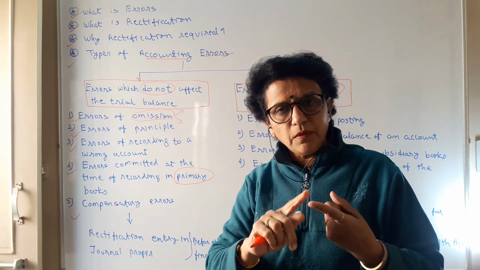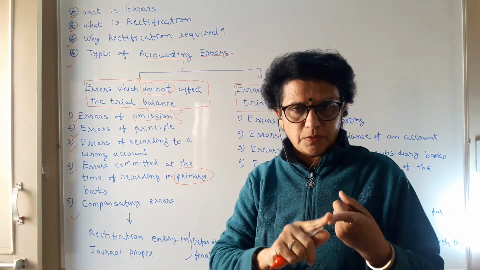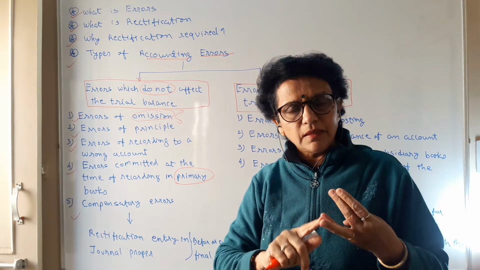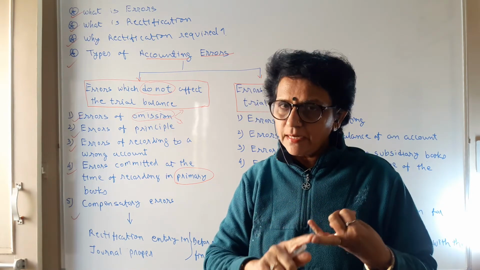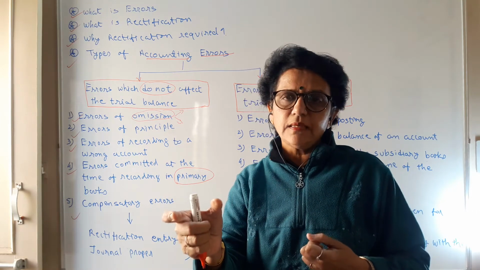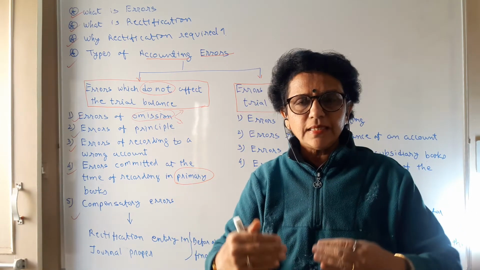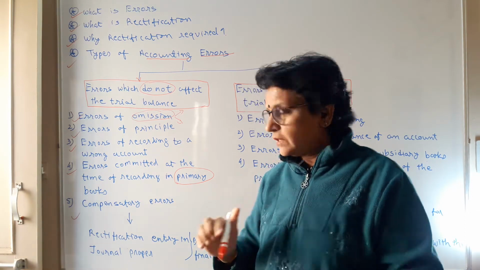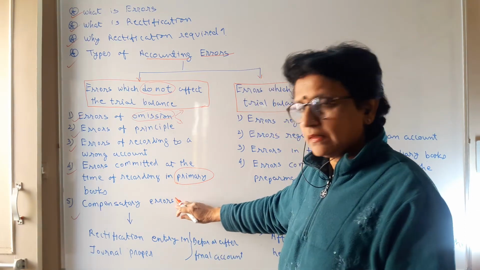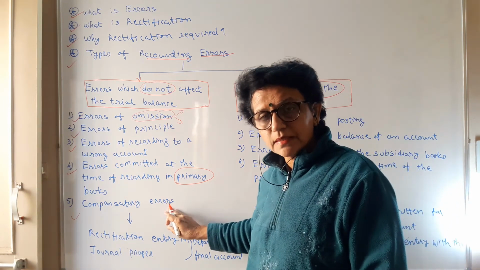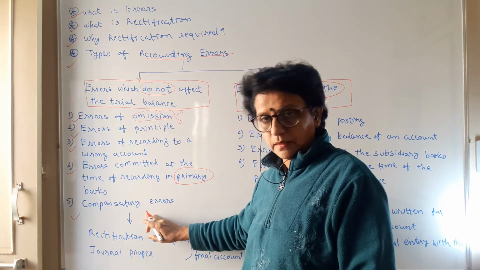One error you have incurred where the problem is with the debit, and another error may occur where the problem is with the credit, and the figures of both the errors are the same. So the trial balance tallies, but the errors do exist. So this is the compensatory error. Again, with some trouble we have to find such errors and rectify them.